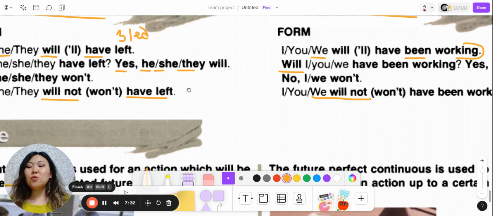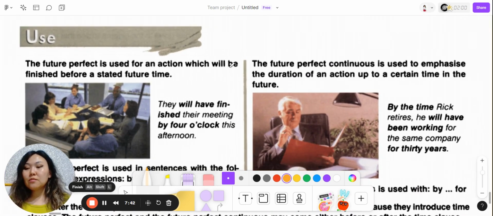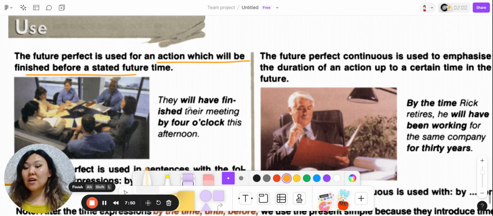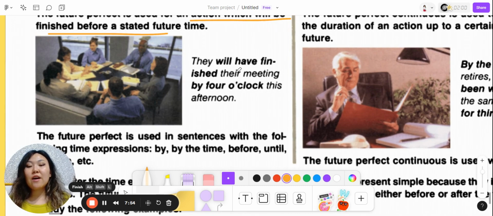So the form is kind of easy, but we need some time to get used to making it and to hearing it. So let's talk about the use. The first one, future perfect, is used for an action which will be finished before a stated time in the future. For example, they will have finished their meeting by 4 o'clock this afternoon.